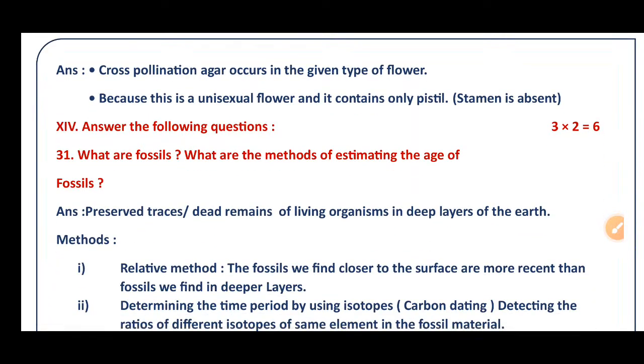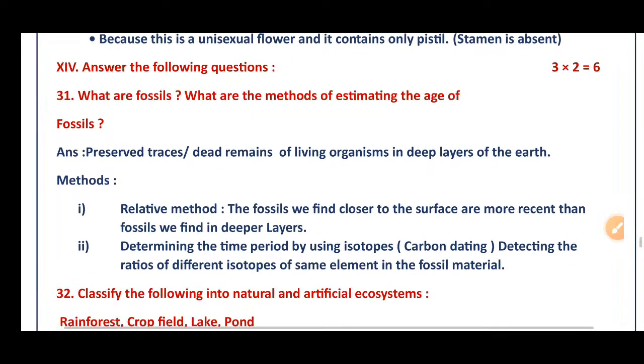Then question number 14. Answer the following questions, each carrying 2 marks. Total 3 questions are there. What are fossils? What are the methods of estimating the age of fossils? Preserved traces or dead remains of a living organism in the deep layers of the earth are called fossils.